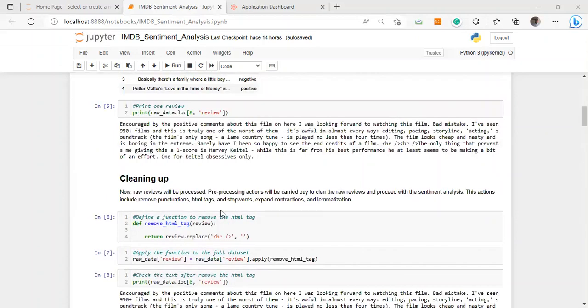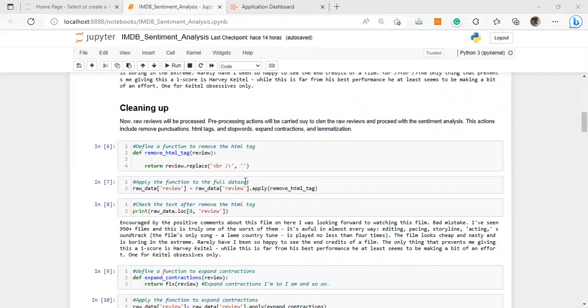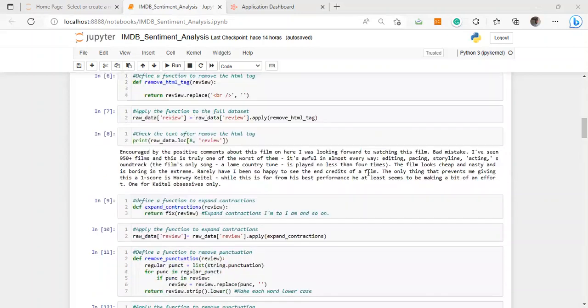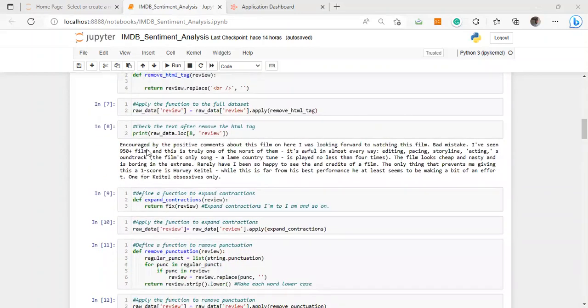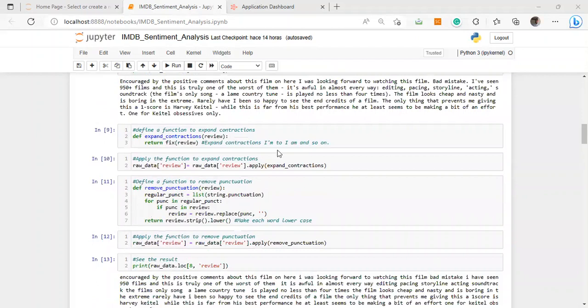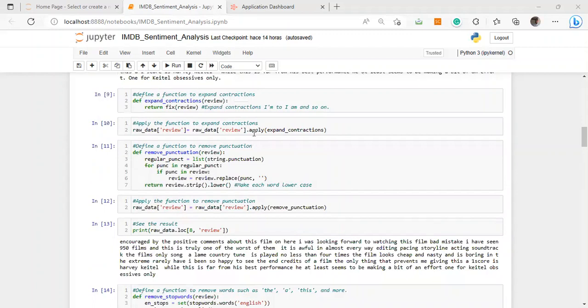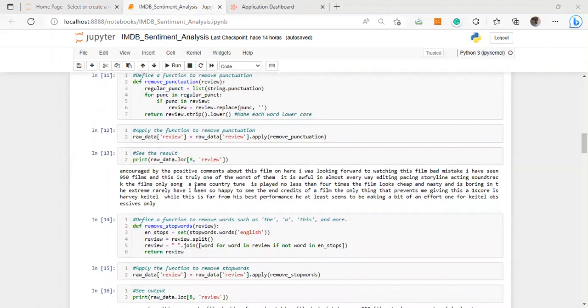Here I started the cleaning operations, or pre-processing actions, to remove the HTML tags that you see here. I defined this function and then applied it, and as you see here, this tag was removed. Then I defined another function to expand contractions, for example, I'm to I am, and so on, using fix from the contractions library. Then I applied this function to the dataset, and defined a new function to remove all punctuation using string punctuation and also make each word lowercase. I applied this, and as you see, now we have no punctuation marks, and each word is lowercase.